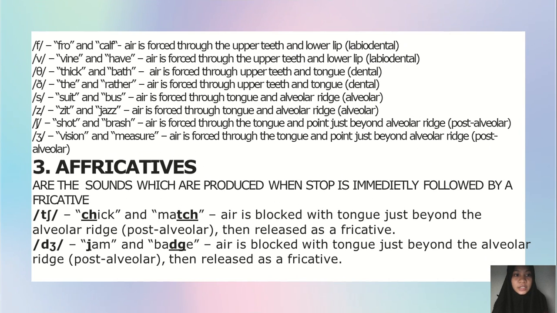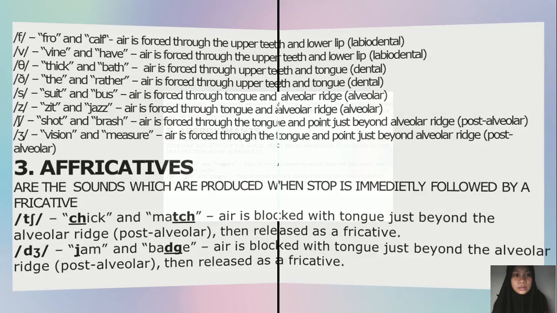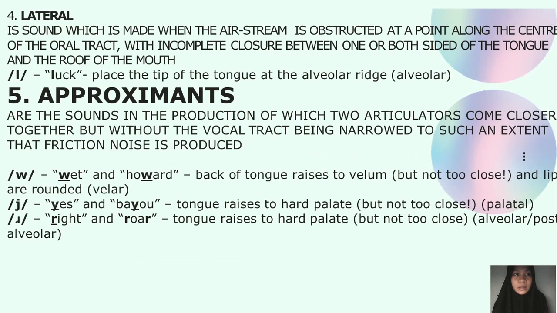3. Affricates are the sounds which are produced when a stop is immediately followed by a fricative. 4. Laterals are sounds which are made when the airstream is obstructed at a point along the center of the oral tract, with incomplete closure between one or both sides of the tongue and the roof of the mouth. 5.